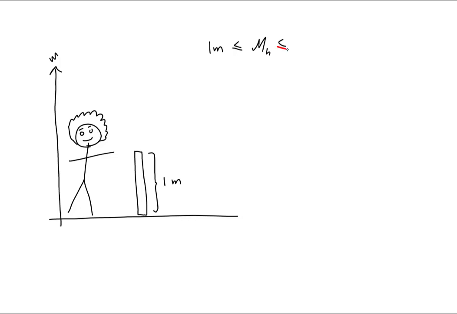And is it fair to say that I'm shorter than 2 meters? Yeah, I think that's fair. So I am shorter than 2 meters in height. Now, the problem is we don't quite know exactly where I fit within the 1 to 2 meters.